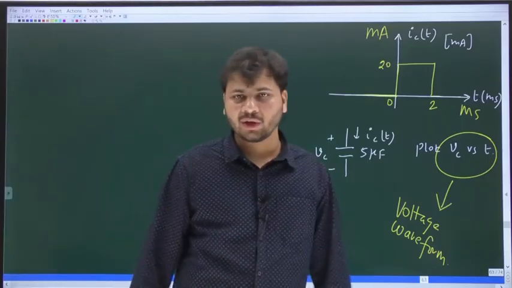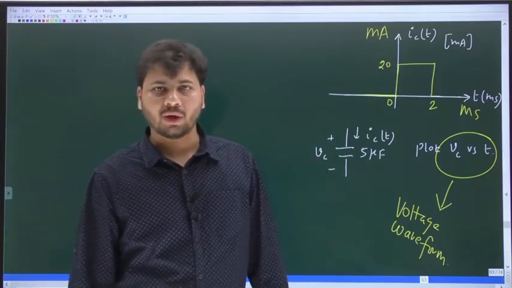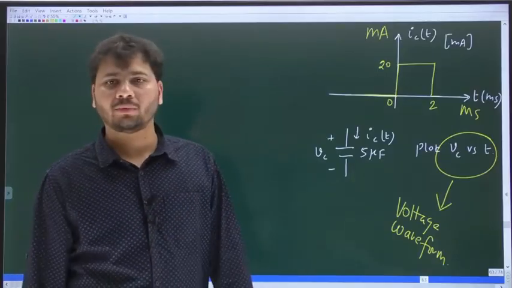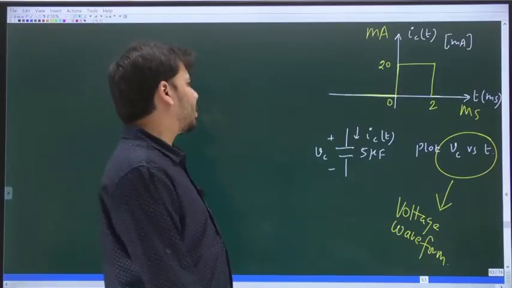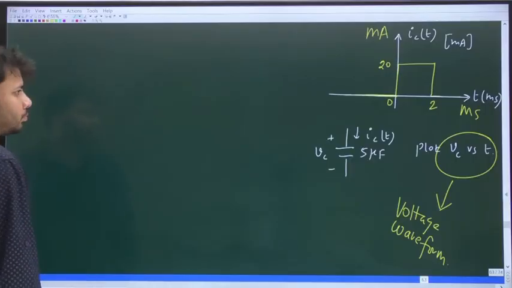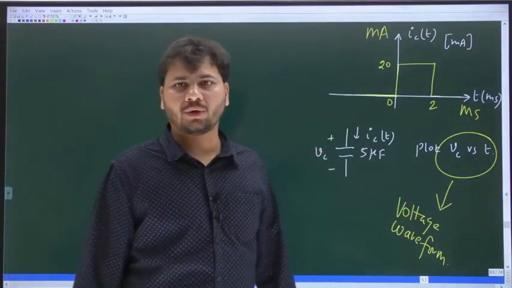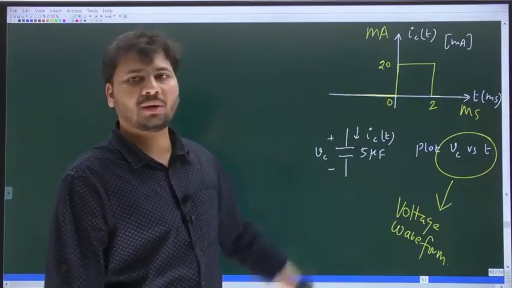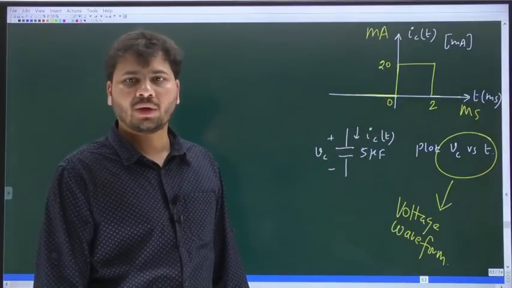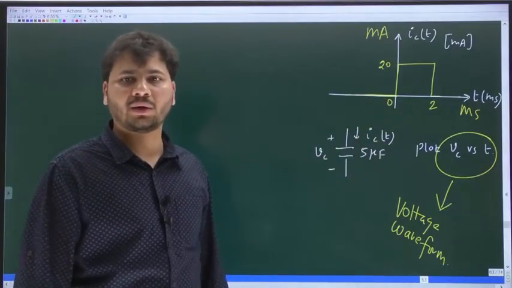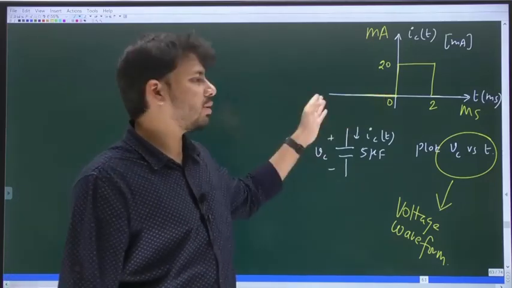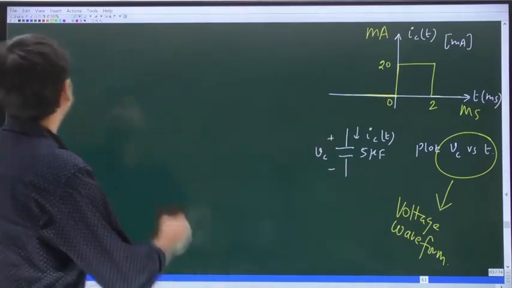I am assuming you have drawn some waveform. What waveform? Vc versus t. Up to t equal to 0, what is the value of the current flowing through the cap? Up to t equal to 0, current is 0. Yes.